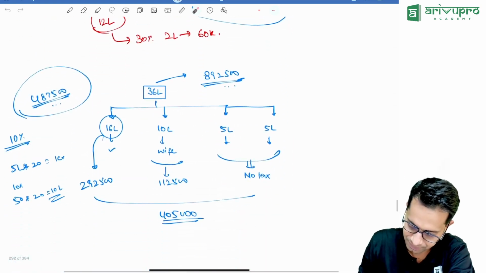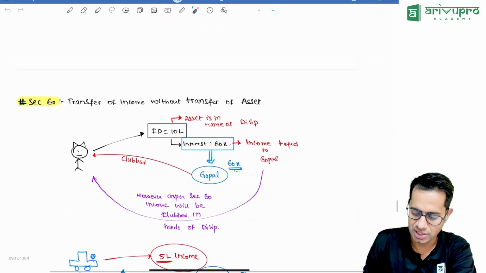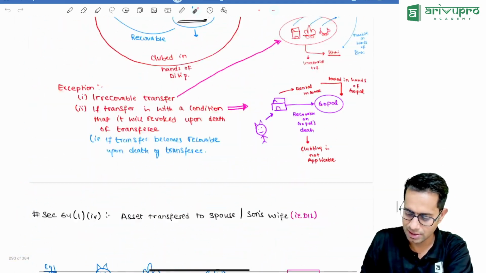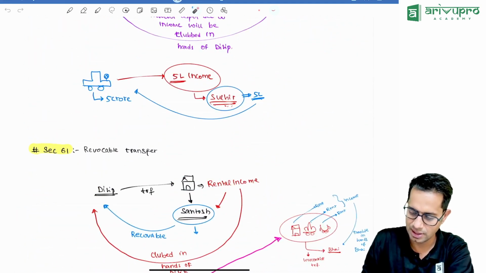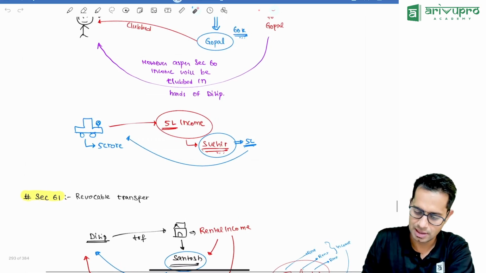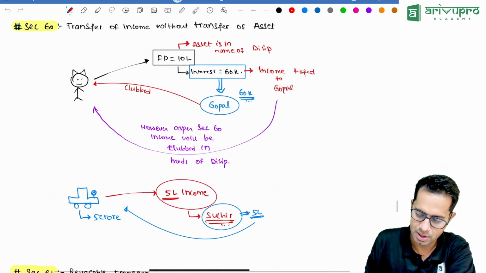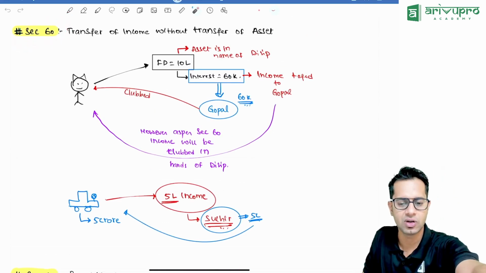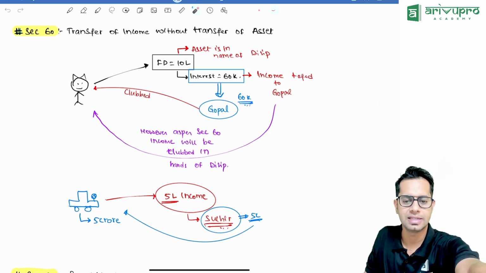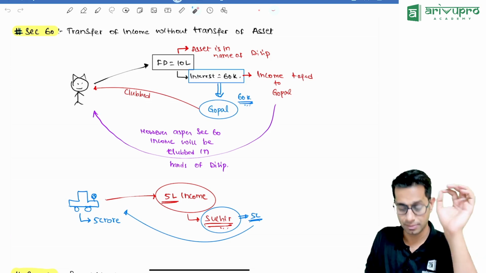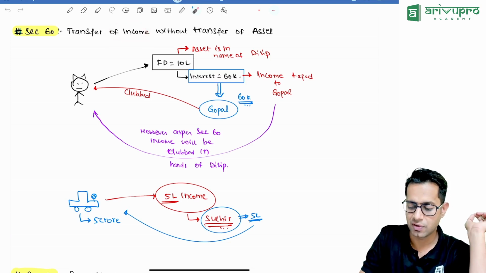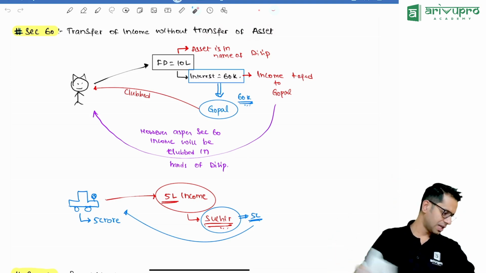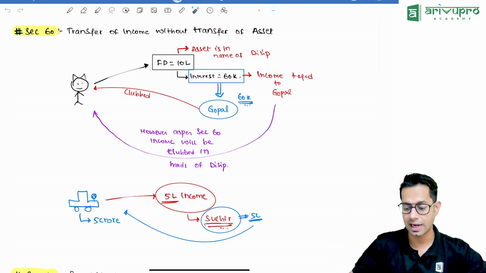Yes, sir. Now there are different sections in this clubbing of income. Let me explain it through the classroom material only. Section 60 talks about transfer of income. If you are transferring an income without transfer of asset, then whatever income you have transferred, to whomever you have transferred, that will be clubbed in the hands of the transferor.